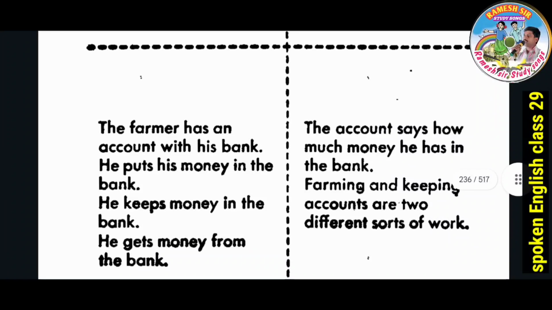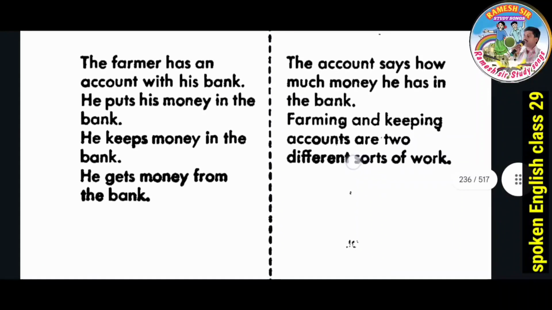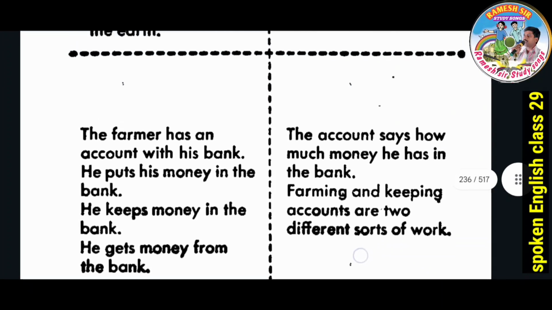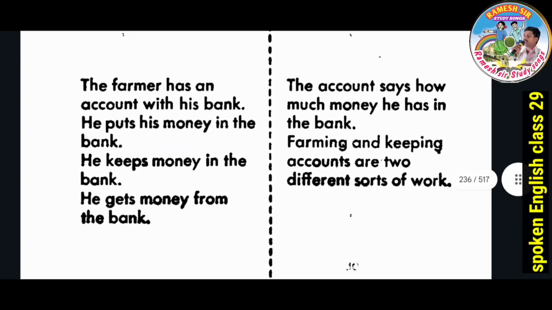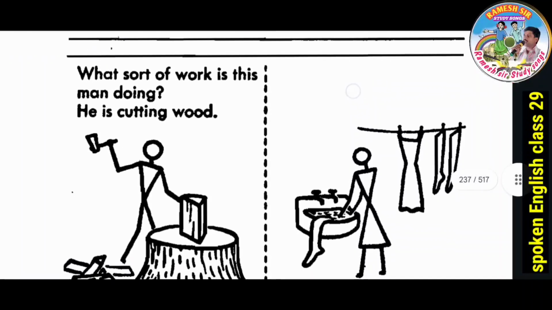The farmer has an account with his bank. He puts his money in the bank. He keeps money in the bank. He gets money from the bank. The account says how much money he has in the bank. Farming and keeping accounts are two different sorts of work. What sort of work is this man doing? He is cutting wood.